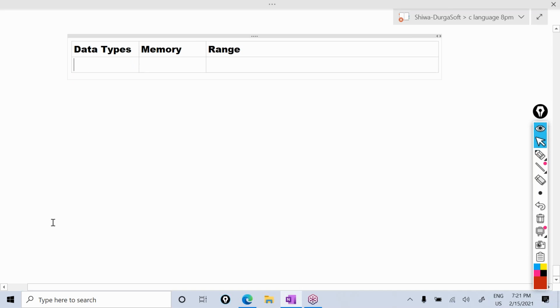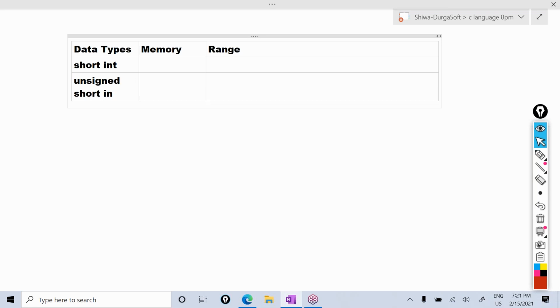What are those? Short int. Then the short int, two types are there. One is short int, another one is unsigned short int. Short int, signed short int, both are same. Unsigned short int.